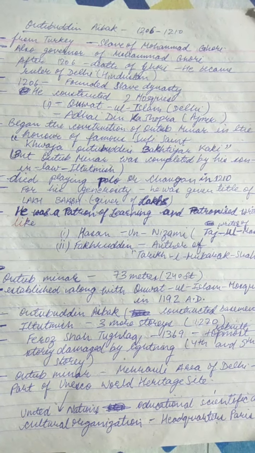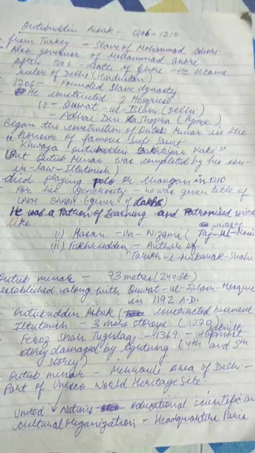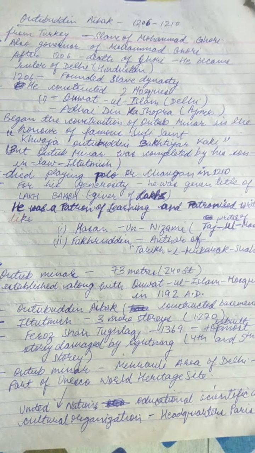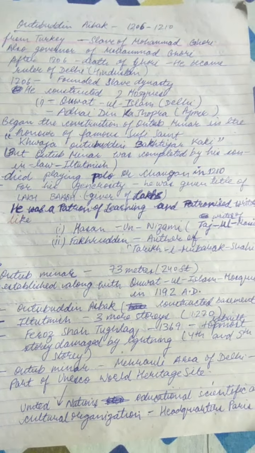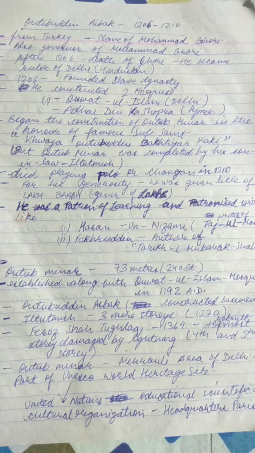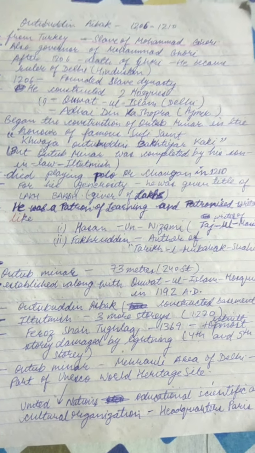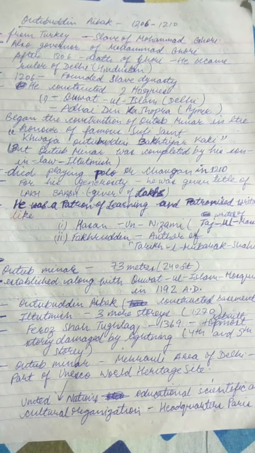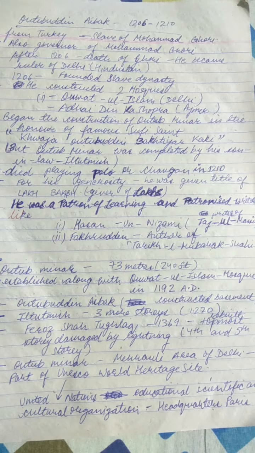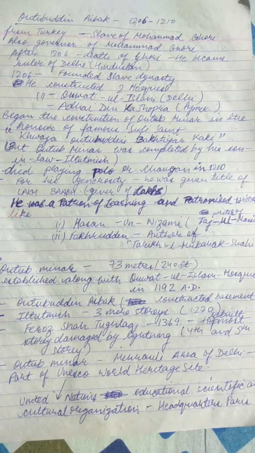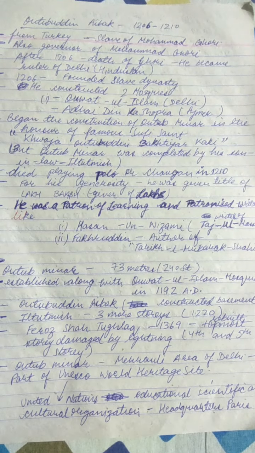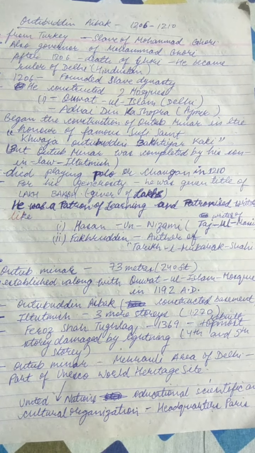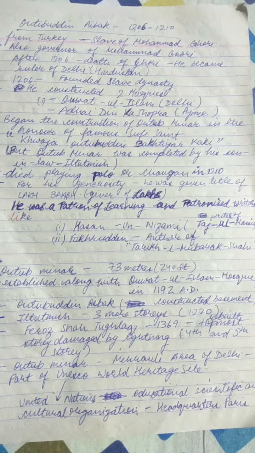He also began the construction of Qutub Minar in honor of the famous Sufi saint Khwaja Qutubuddin Bakhtiyar Kaki, who was a famous Sufi saint at that time.